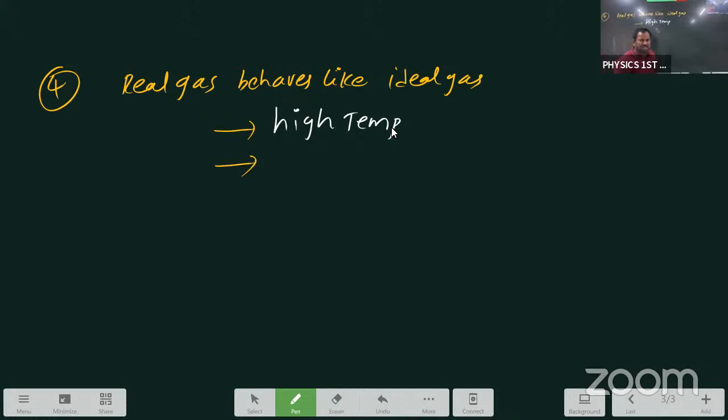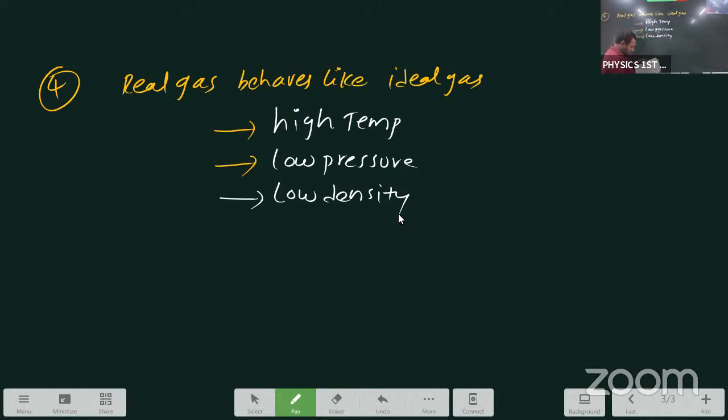Ideal gas means imaginary, but one gas we are treating nearly as ideal gas, hydrogen gas. You are writing at high temperature with low pressure. Enough with this. Otherwise, out of 3, any 2 points, you can write this one also, low density. At low density, comma, low pressure. Otherwise, low density, comma, high temperature. Select any 2 points. In these conditions, real gas behaves like ideal gas.